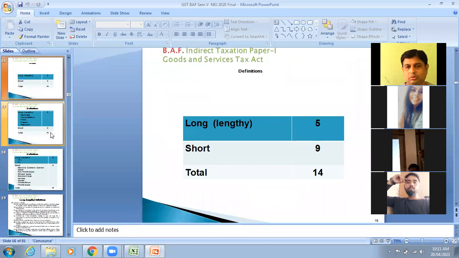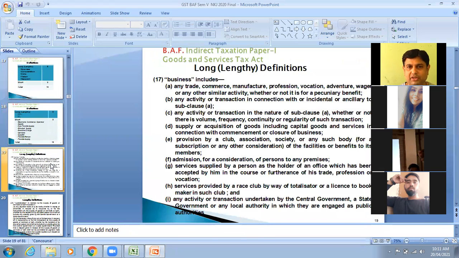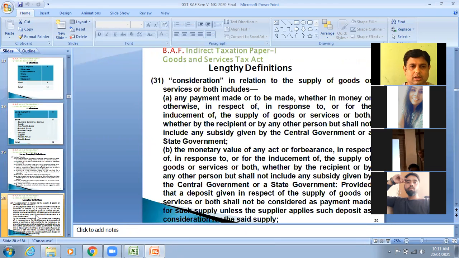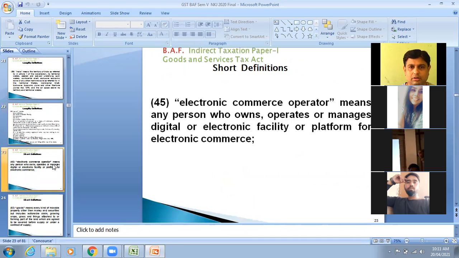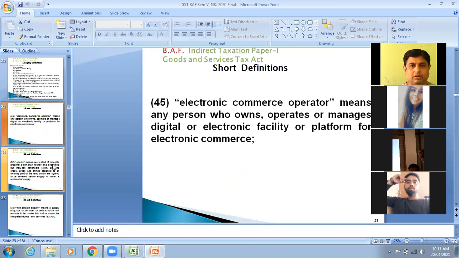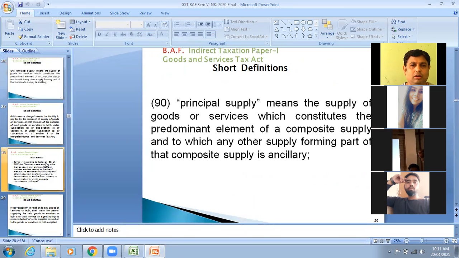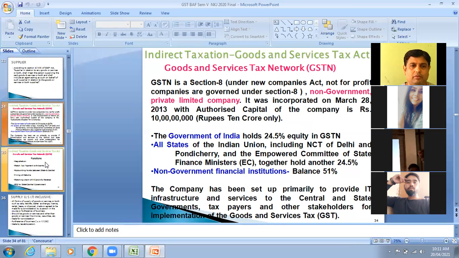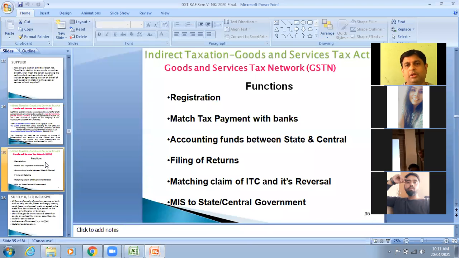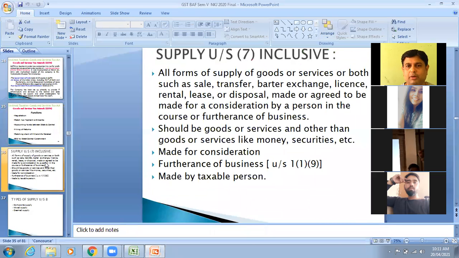Then section 2, all the definitions, lengthy definitions like business, consideration, India, person, electronic commerce operator, goods, non-taxable. So all small and lengthy definitions we have seen one by one, and the sections which talk about GST, how it works, how it operates: 3, 4, 5, and 6. Then section 7 talks about supply.